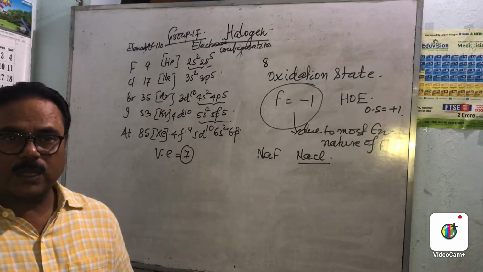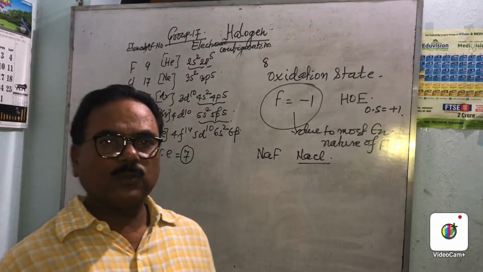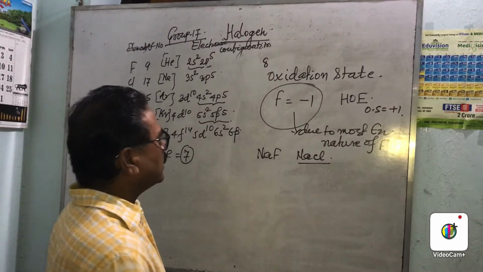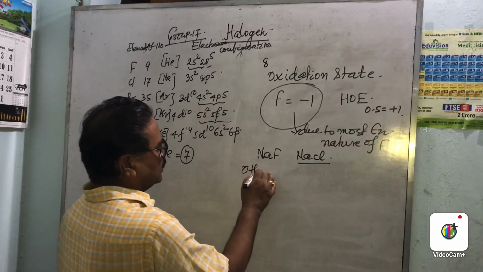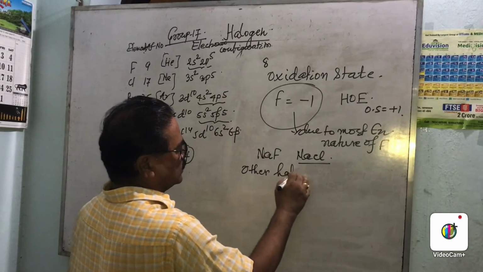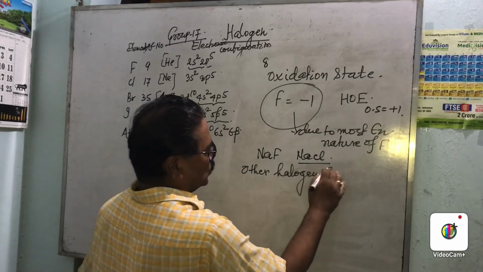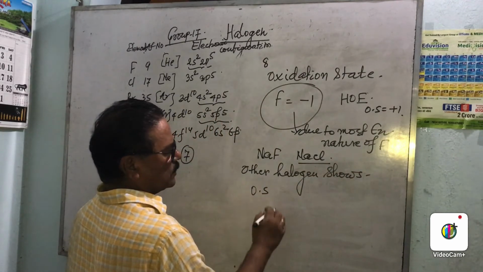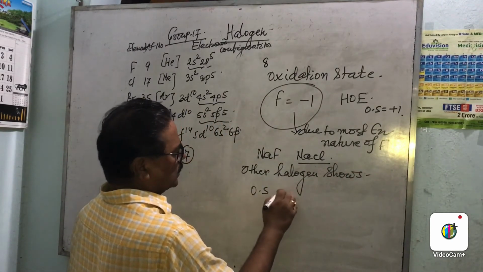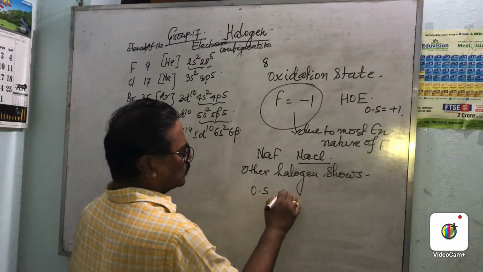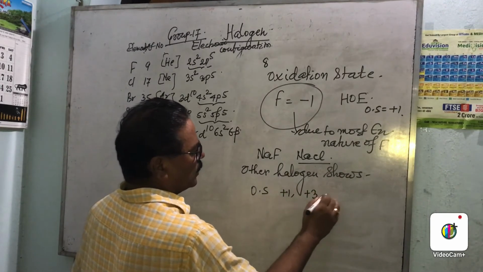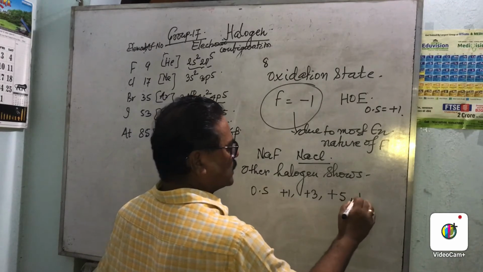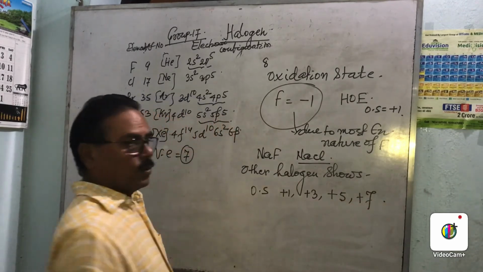Now in some compounds, other halogens show other oxidation states. That's why other halogens show oxidation states +1, +3, +5 and +7, right? Why is it so?